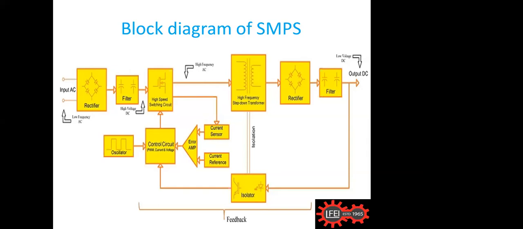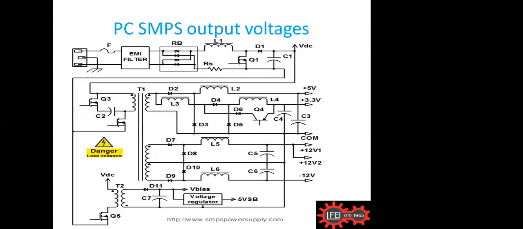Okay, and you see the main advantage is that there is an isolation between the output part and the input part. One is done by a transformer, which is magnetically coupled, and the feedback is connected through an opto isolator or opto coupler. That means the right side and left side are completely isolated, so there are no issues of any direct electrical connections.